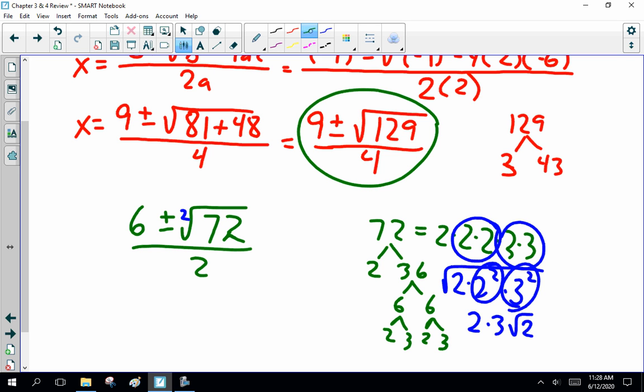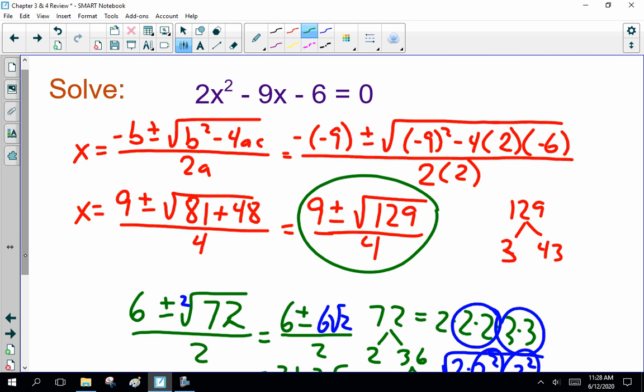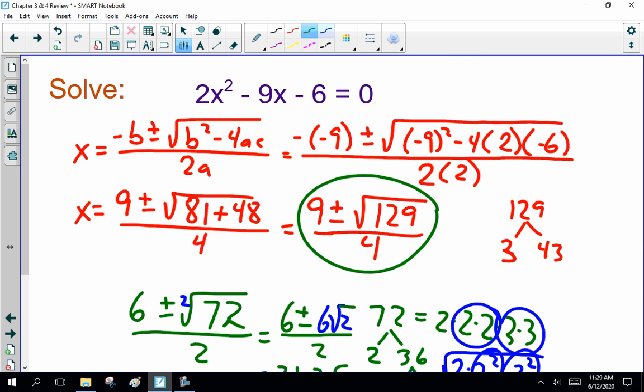So this we would rewrite as 6 plus or minus 6 square root 2 divided by 2. And then we could factor stuff out. That would be 3 plus or minus 3 square root 2. Then I'll go back and fix that. Anyway, you have to be able to use the quadratic equation, and you have to check to make certain you can simplify them. Okay? Make that a little neater.